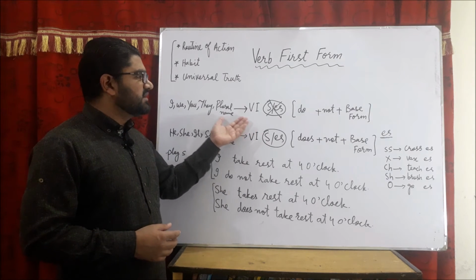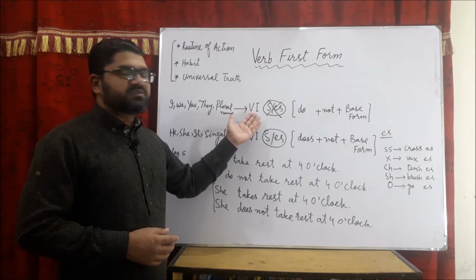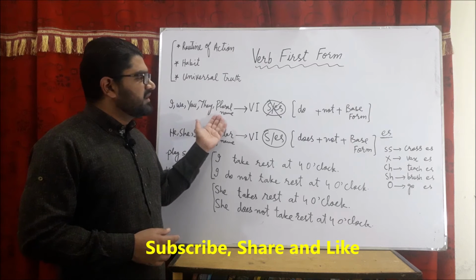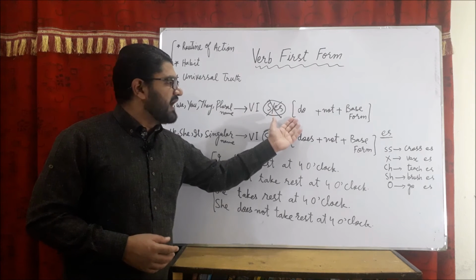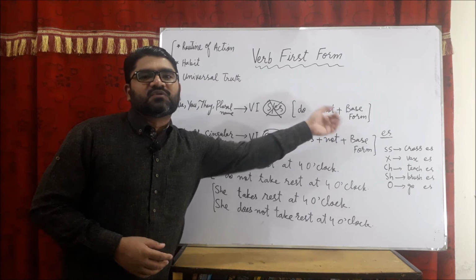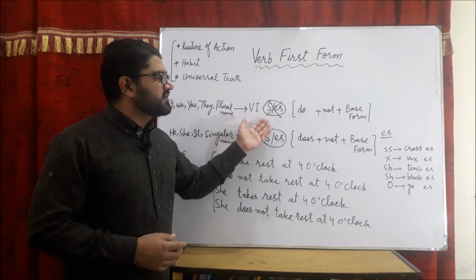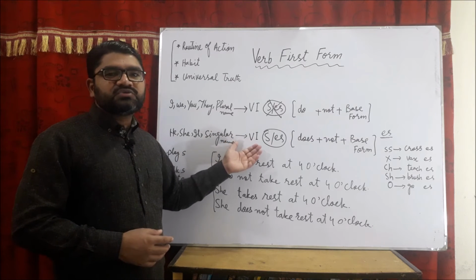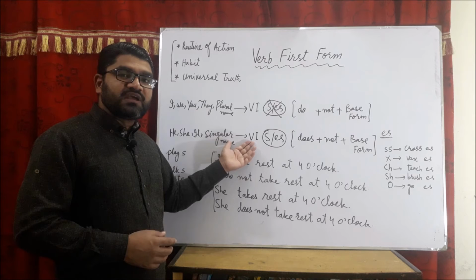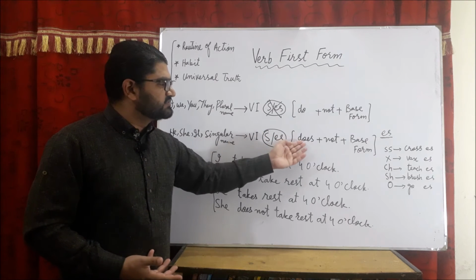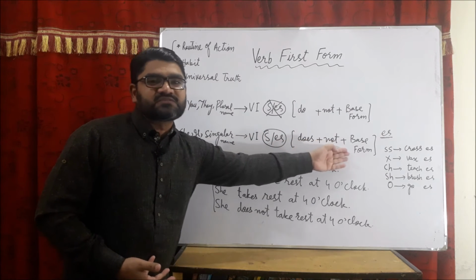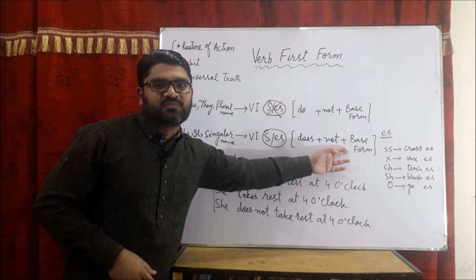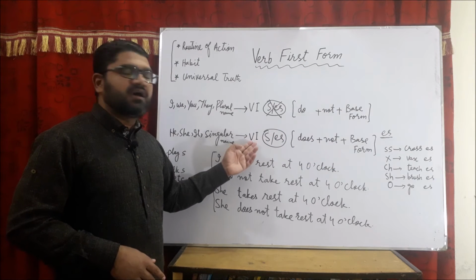For the positive, we use the first form with I, we, you, they, and plural names. And when we make the negative, we bring the helping verb do not, and then the base form is used. I play cricket. I do not play cricket. When we come to the use of s or es in the positive, its negative is made by using does not and then the base form. When does is used, then s or es will not be used with the verb.